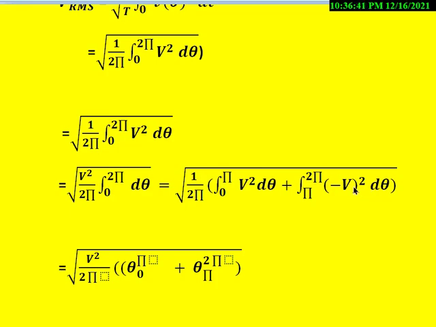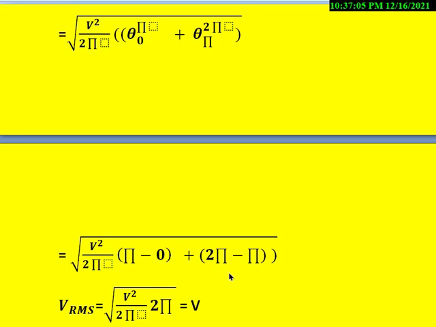So this V square and this V square are common, so they will come out like this: V square by 2 pi. Then we have the integral d theta, which gives theta, and the limits are 0 to pi. And similarly here we again have theta, with limits pi to 2 pi.